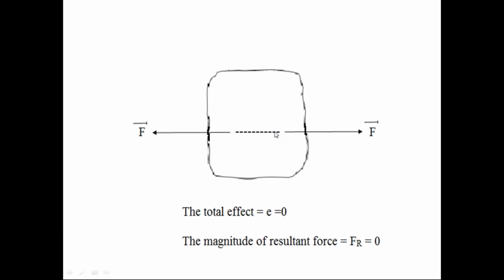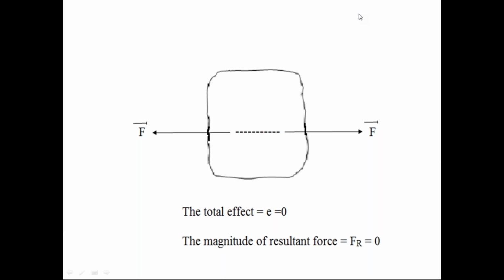Number of times we discussed in the previous classes, if the force system acting on the rigid body is in equilibrium condition, the resultant force magnitude of that force system is zero, and also the effect of that force system on the rigid body is zero.